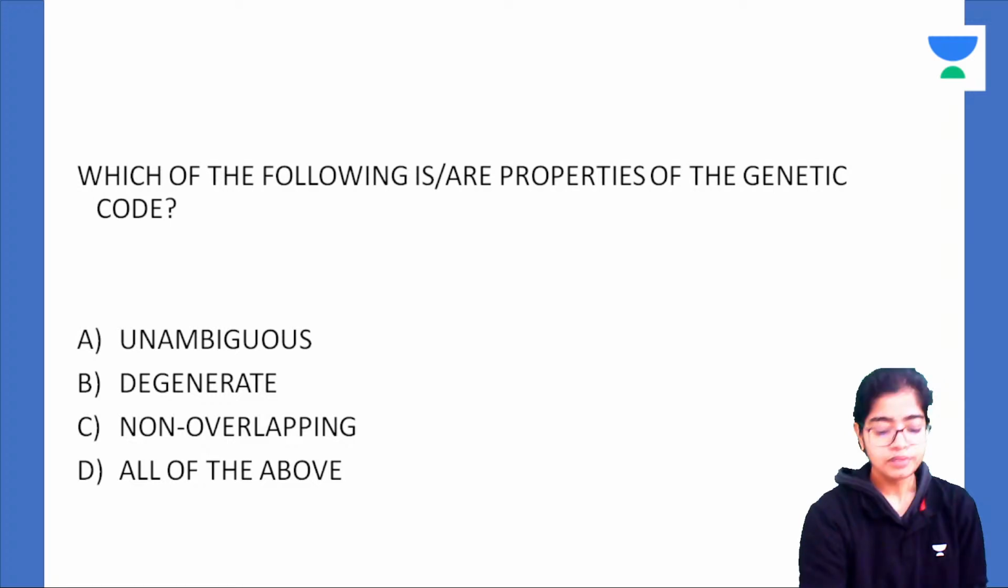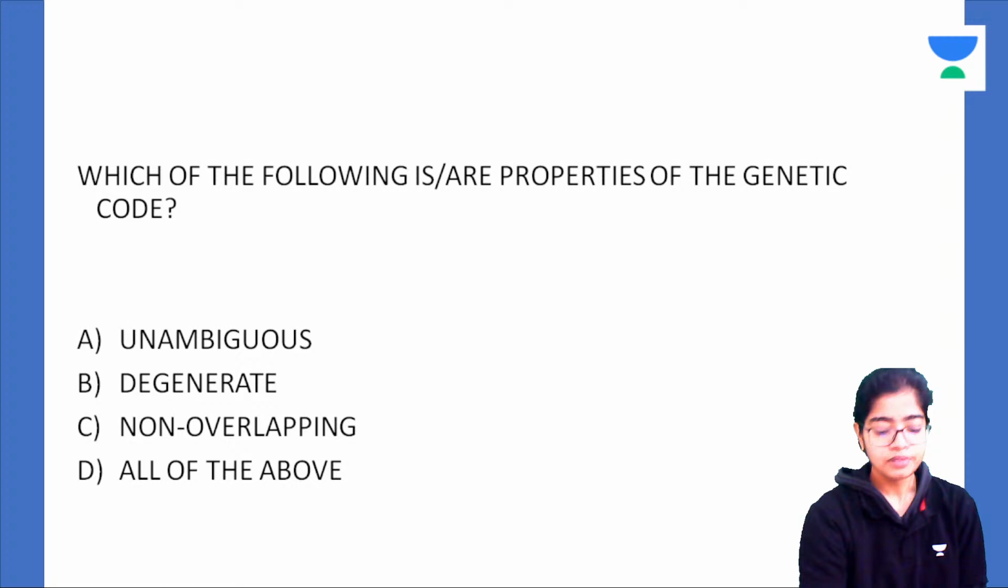And now I'll tell you the answer. See, what are the properties of the genetic code? First of all, the genetic code is a unique code for each amino acid. Now what are amino acids? Amino acids are components of proteins. Now what are these proteins? These proteins are the expression of the genes, isn't it?